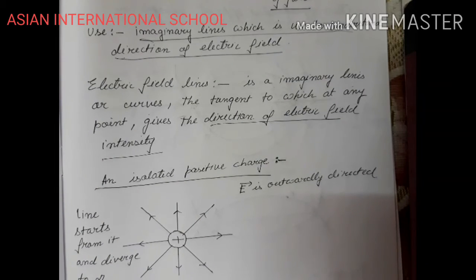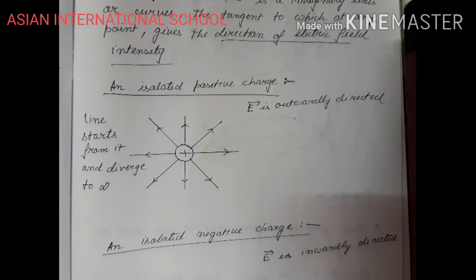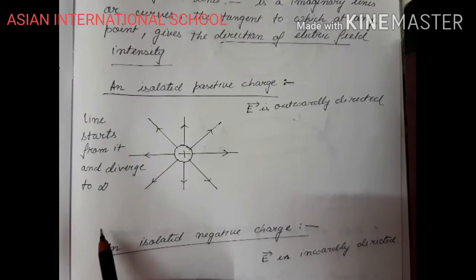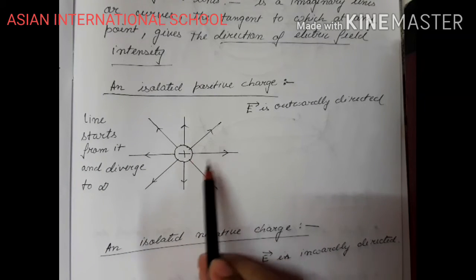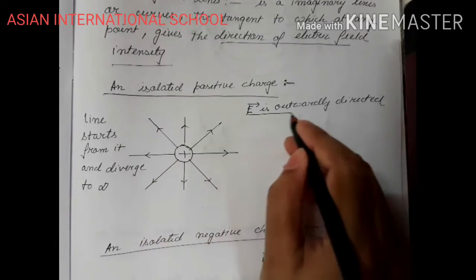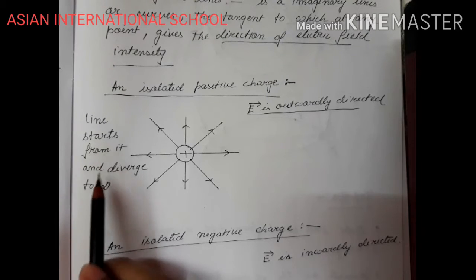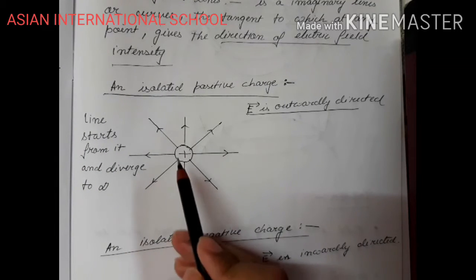So let us understand this. Suppose I have taken an isolated positive charge. Okay. In case of an isolated positive charge, electric field intensity is always outwardly directed. It always comes out from the positive charge. Okay. For an ideal case, we assume that the line starts from the positive charge and it can diverge up to infinity.